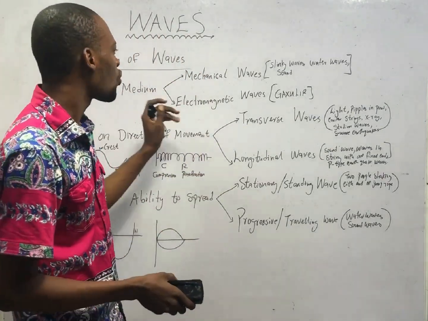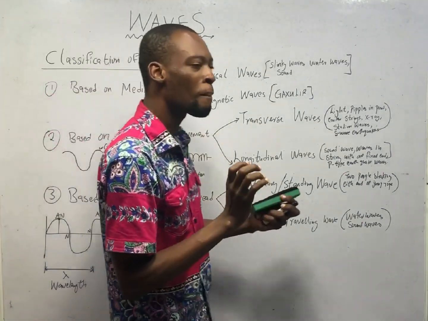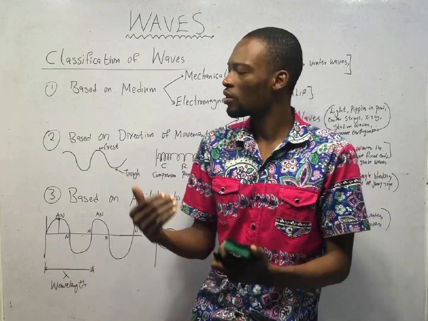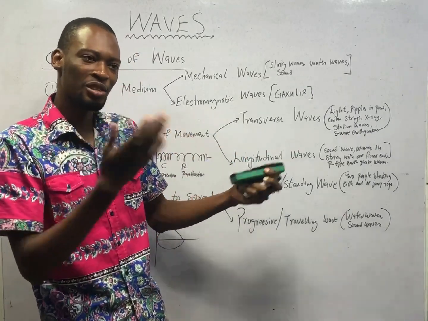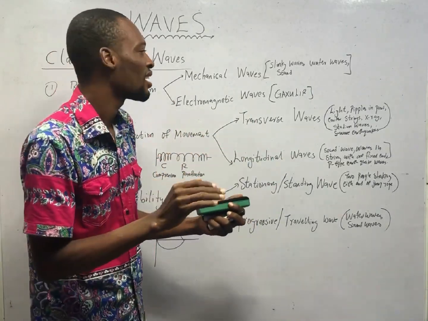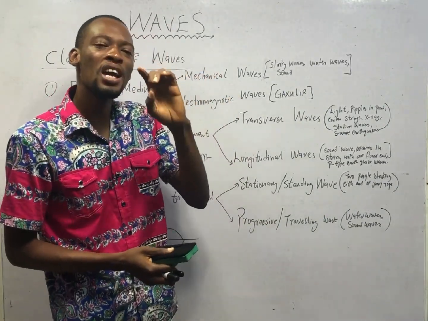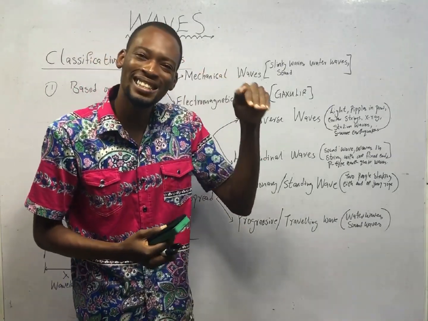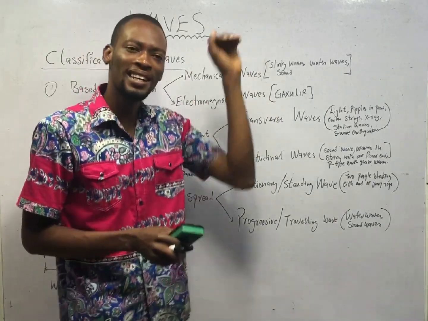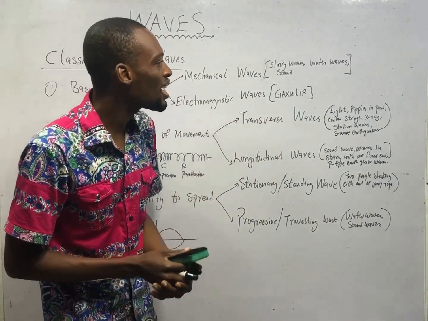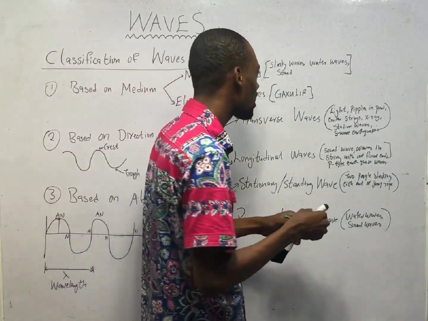Based on medium, waves can be classified into mechanical waves and electromagnetic waves, based on whether they require a material medium or not. Material medium refers to matter or a medium having mass and occupying a space. Mechanical waves are waves that require a material medium, matter, to propagate. They require matter to transfer energy from one point to another. Examples are slinky waves, water waves, and sound waves.